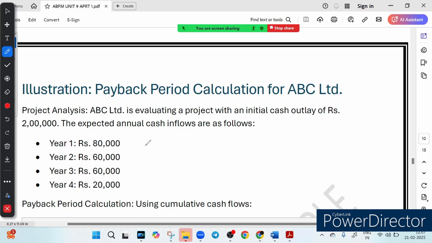First of all, you have to understand the cash inflow. Every year this project will generate some cash inflow, and here is how much ABC expects to earn. First year this much, second year this much, third year this much, and fourth year this much. So this is the expected return.